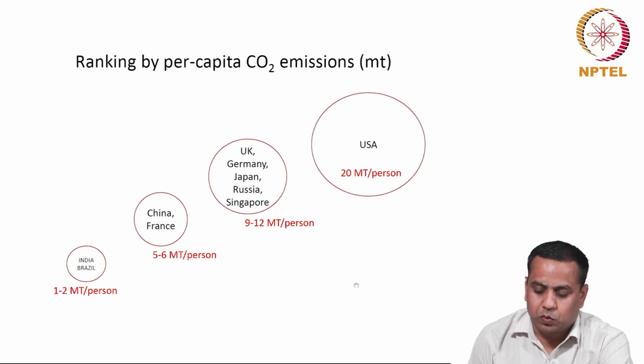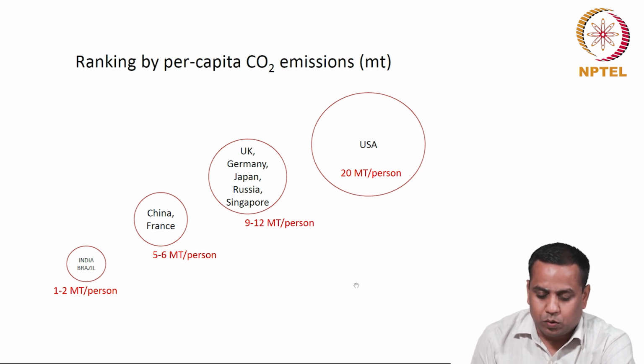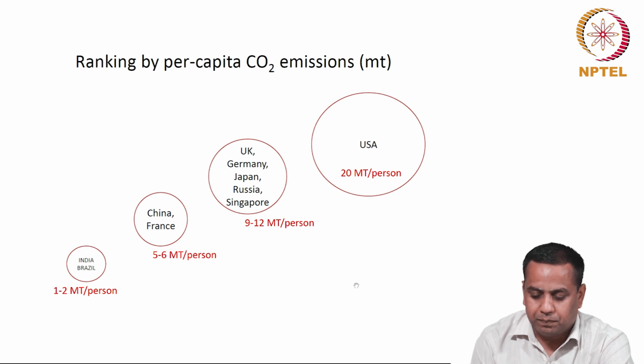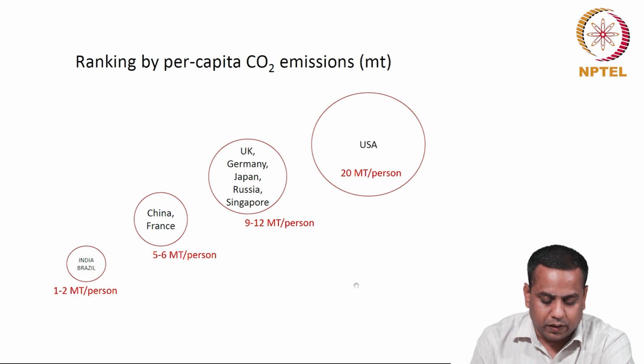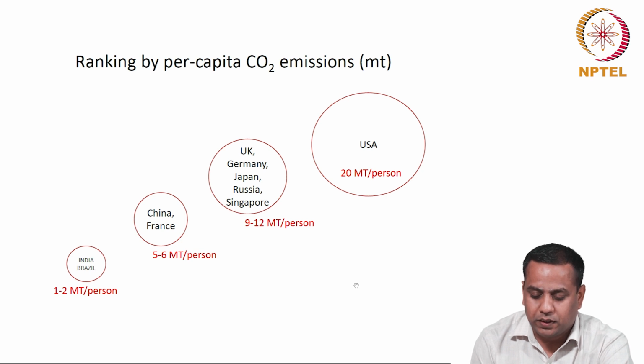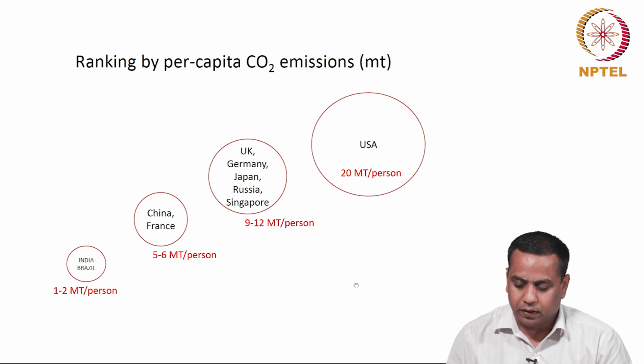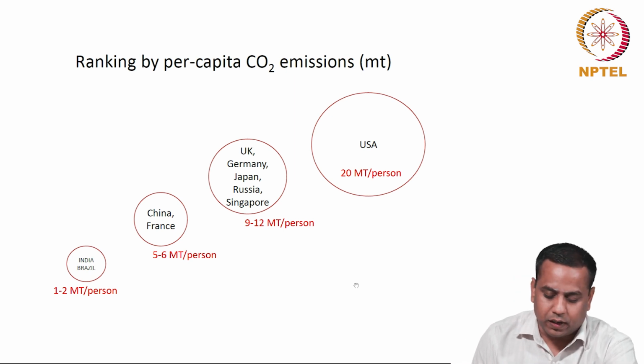This slide graphically shows a comparison of per capita carbon footprint of different countries. So, we are comparing USA, Europe, China and France and India. The per capita CO2 emissions per year in India is much less compared to other countries. In case of China and France, it is 5 to 6 times higher than India. In terms of UK, Germany, Japan, they are about 10 times higher than India, and USA about 20 times higher than India.